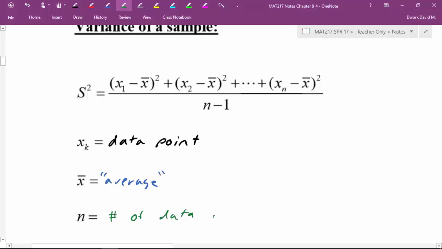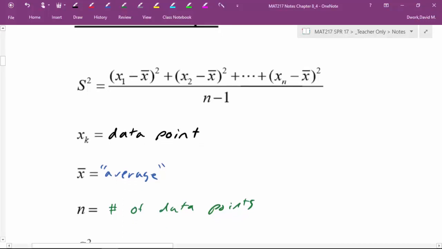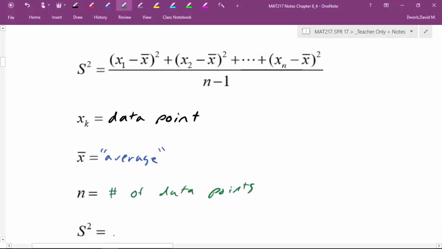It could be the number of people interviewed, number of shoe sizes measured, whatever you were surveying. And s squared is your variance. Don't let the squared get to you. That's just how we notate variance of a sample.